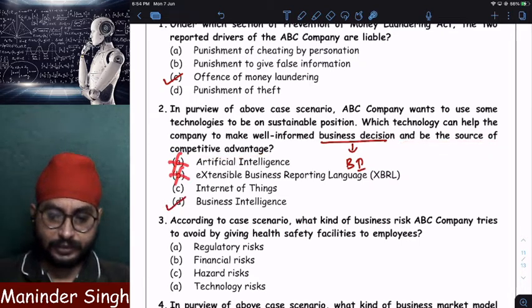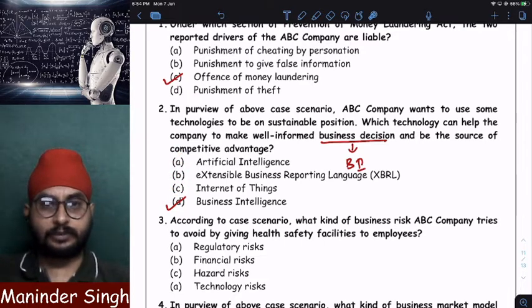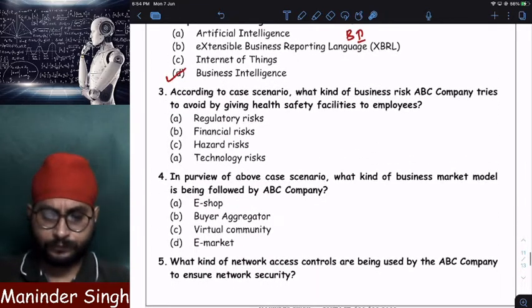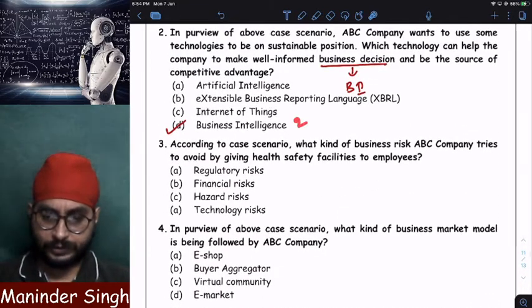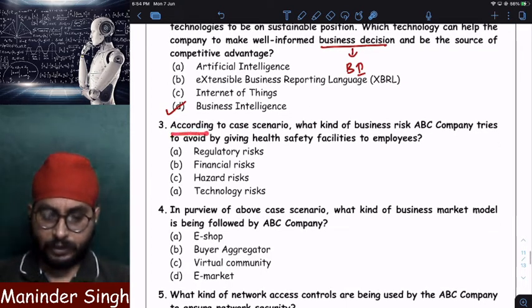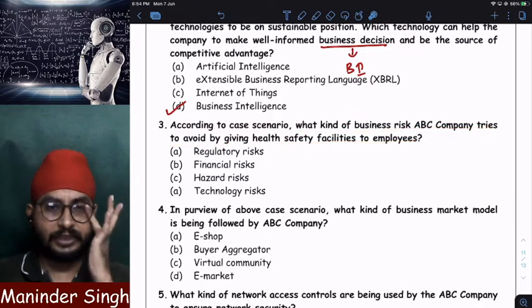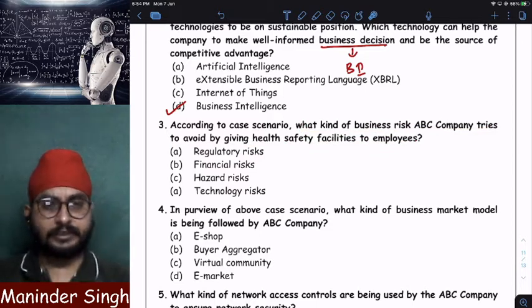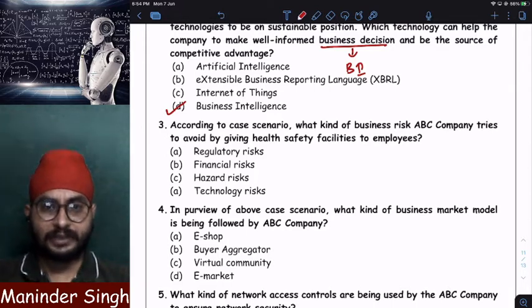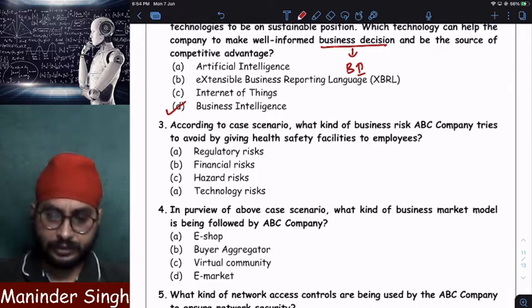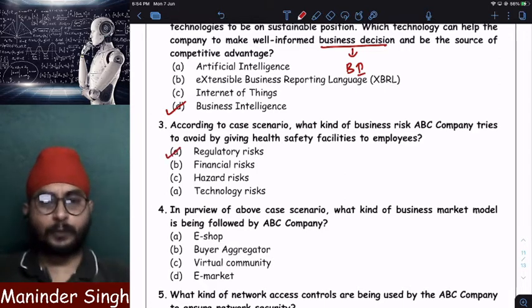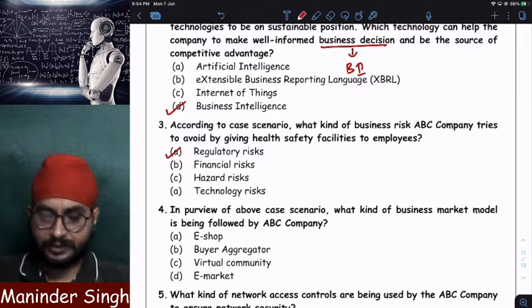Artificial intelligence, XBRL and IoT are completely different technologies. Who will help a business in taking good decisions? Business intelligence. Simple logic. This we have studied under chapter number 2, I think. Next. According to the case scenario, what kind of business risk does ABC company try to avoid by giving health and safety facilities to employees? It is giving health and safety facilities, and it is paying all taxes on time, meaning it is following laws and regulations. So which risk does it not have? Regulatory risk. Since it is following laws and regulations, it does not have a regulatory risk.